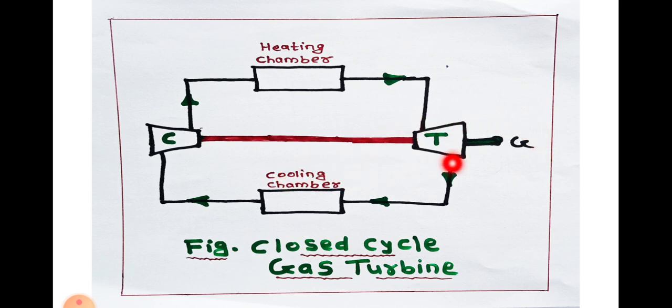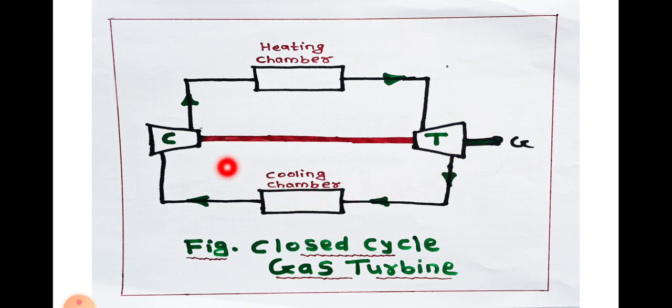After expansion, the fluid is passed through the cooling chamber where its temperature is reduced, and then the fluid is passed again to the compressor. In this way the fluid is recirculated, or continuously circulated, through the system.